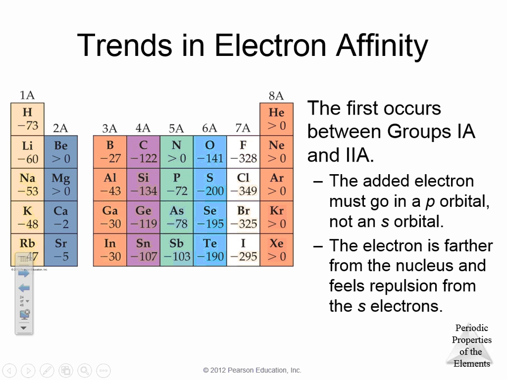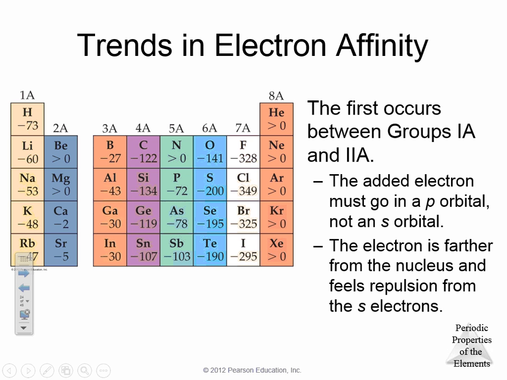Trends in electron affinity. We're not really gonna jump into the trends. It's kind of the same idea as when we were talking about ionization energy in comparison to why 2A and 3A are slightly different. The reason is that when you're going from 2A to 3A, now you're adding an electron in the p orbital.